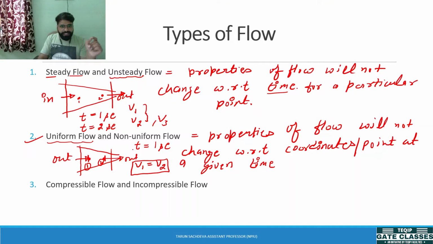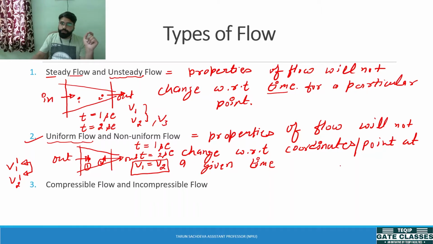It means at time t equals 1 second, V1 has to be equal to V2, and at time t equals 2 seconds, again the velocity at point 1 is not V1, it is V1 dash, and the velocity at point 2 is V2 dash. So in case of uniform flow, at t equals 2 seconds, these velocities have to be equal.